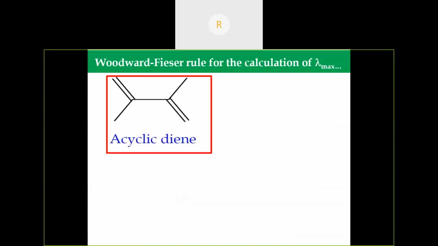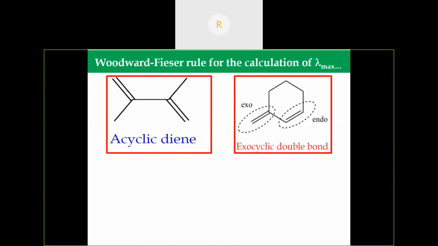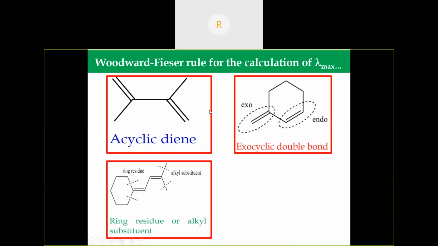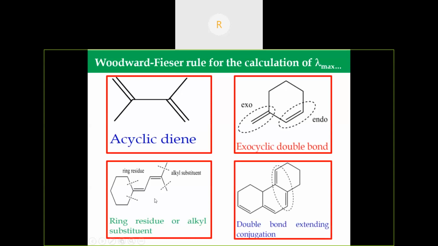So this is an acyclic diene. This is exocyclic double bonds. Exocyclic means outside of the ring, so this is outside of the ring. Endo means it's inside the ring. Here is a ring residue, and this is an alkyl substituent. And then a double bond extending conjugation.